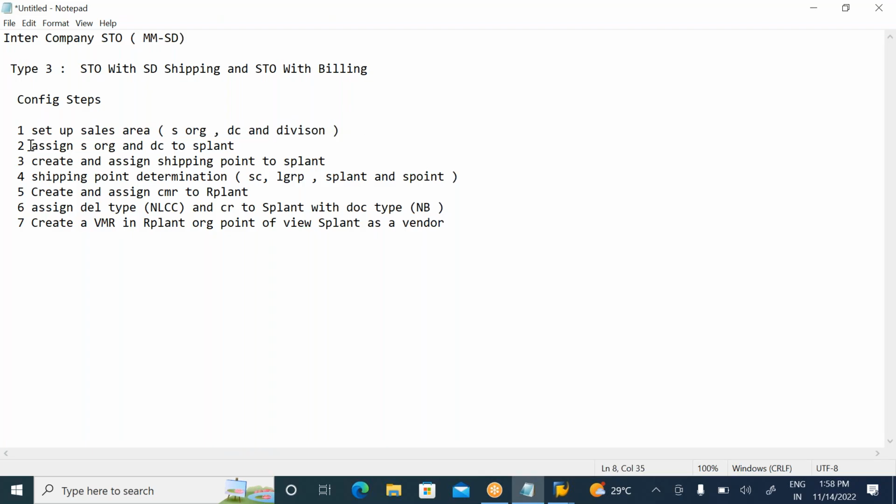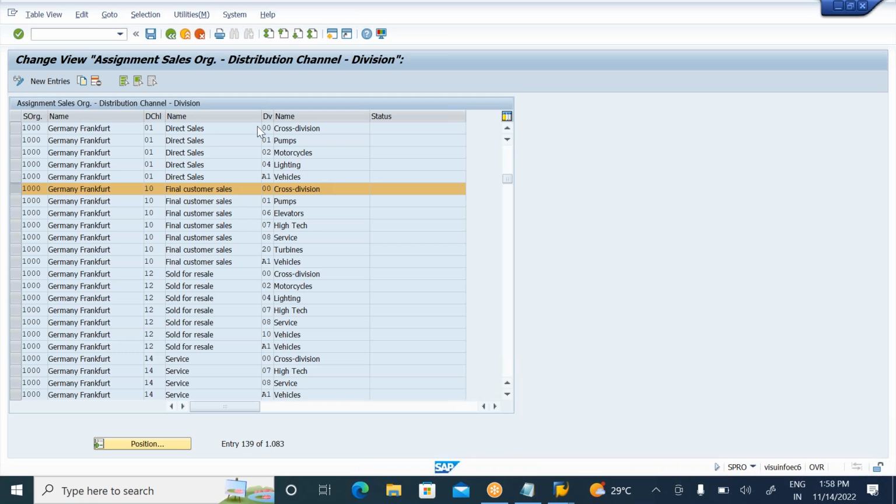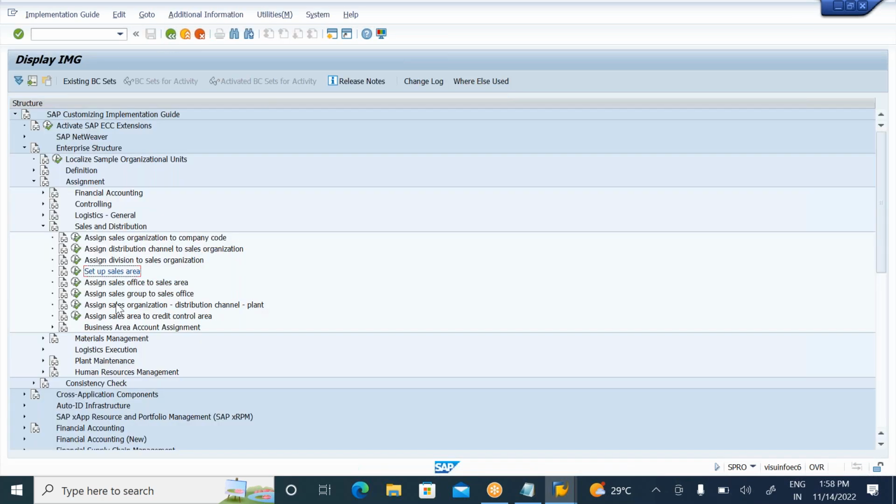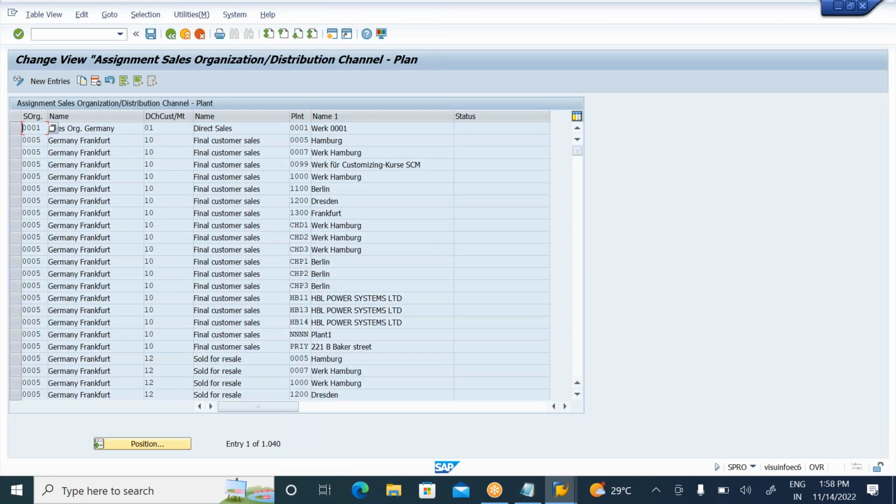Now what is the second config step? Assign sales organization distribution channel to plant. For the second config step, in the same line item, we are still in the assignment part. Here itself you will find the second config step: assign sales organization distribution channel to plant. Which plant is supplying? In my case, the 1000 plant is supplying. So my sales organization and distribution channel need to be assigned to my supplying plant.